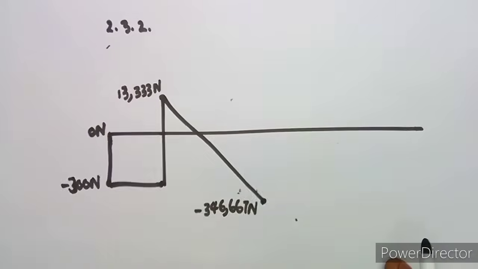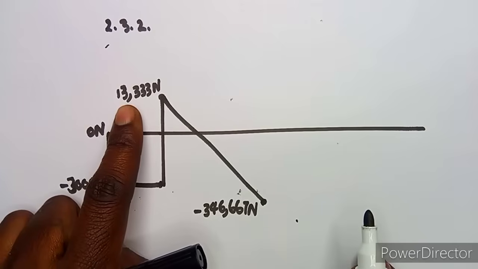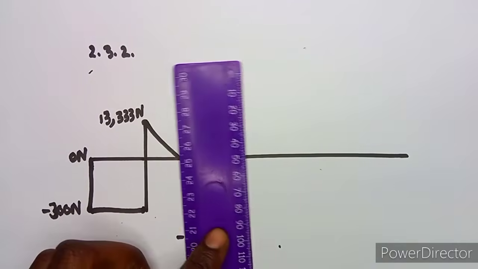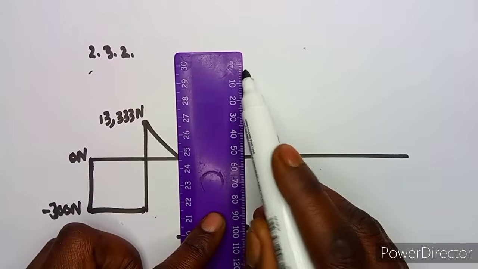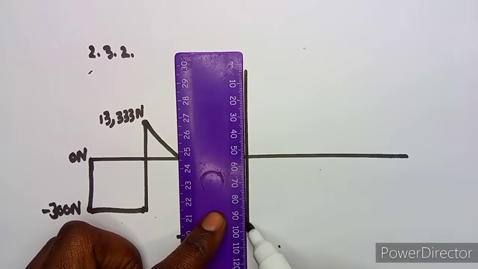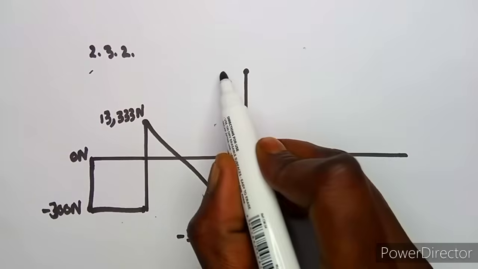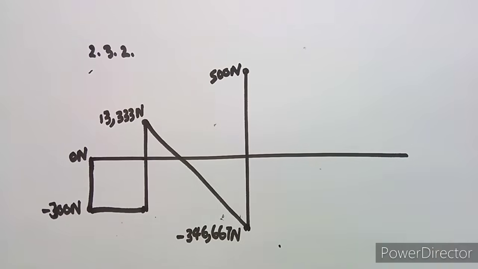So this is going upwards up to 500, and 500 is above this value here. A support is supposed to be a vertical line above. So we are now at 500 Newton at this point, after C.